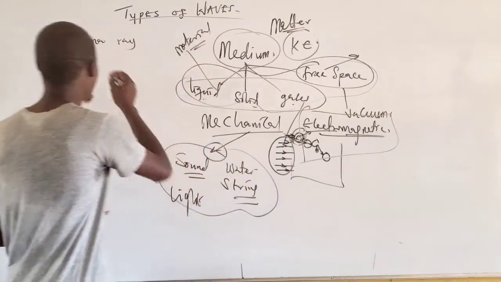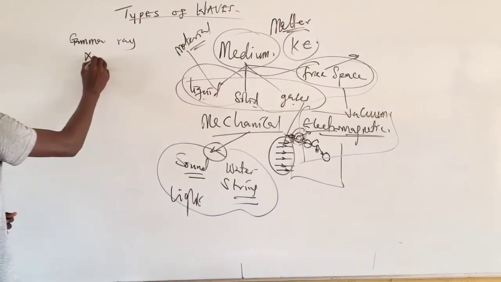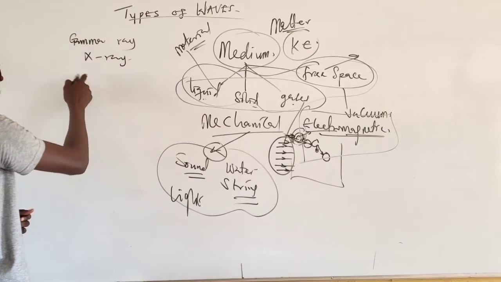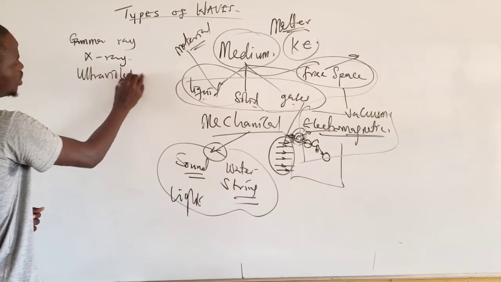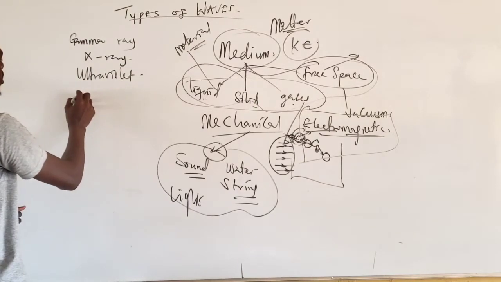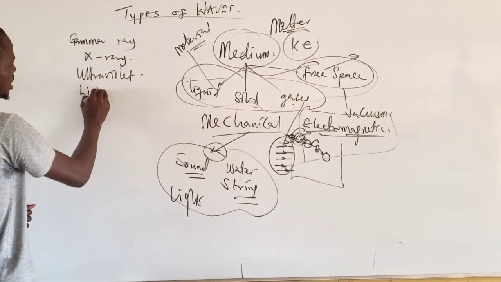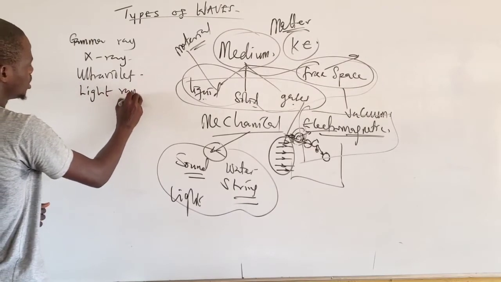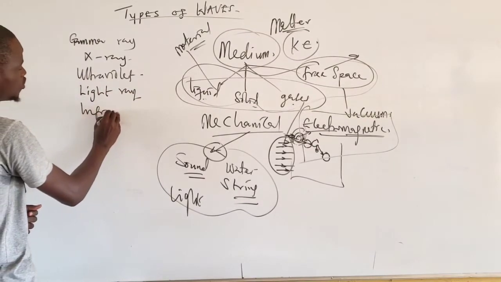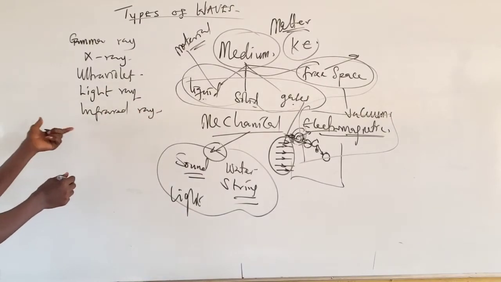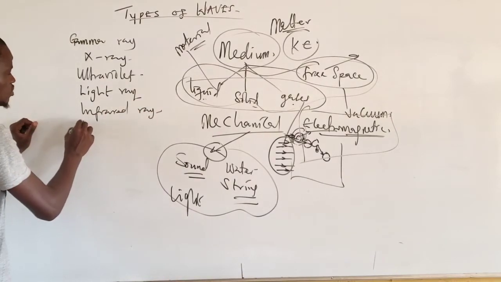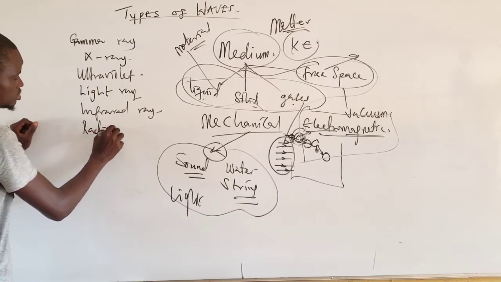Now, we have the gamma ray, the X-ray, the ultraviolet ray, the light ray, the infrared ray, and the radio wave.